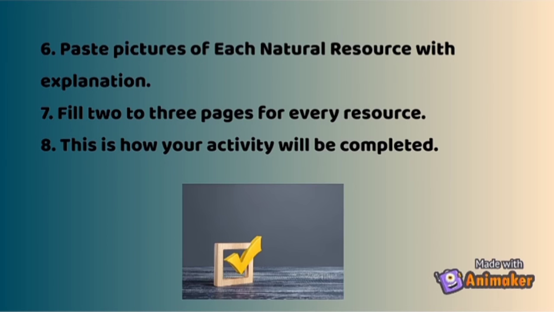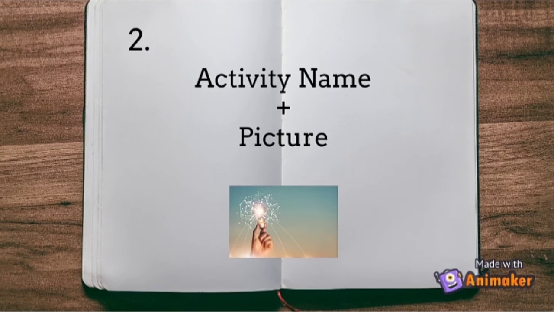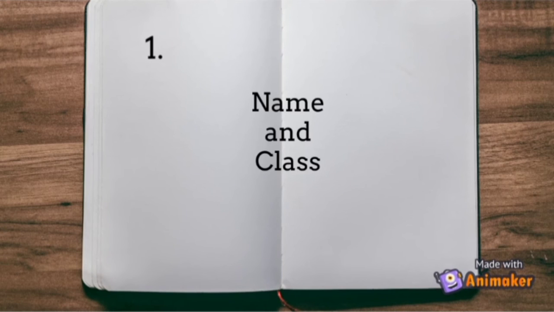Next, fill 2-3 pages for every resource. If you are writing about something on land, then make sure you write it for 2 to 3 pages, right? Like land के ऊपर you will paste a picture, how it is useful to us, why it is getting degraded day by day and how we can conserve it. These are totally up to you, which things you want to include or write about that particular resource. This is how your activity will be completed, right? So these were the things. Now I am going to show you a sample of how you can do that activity.